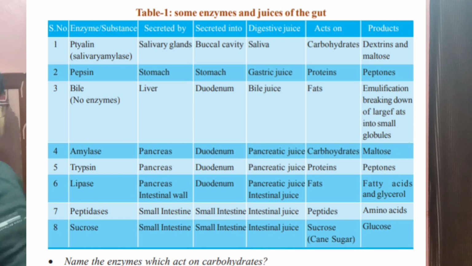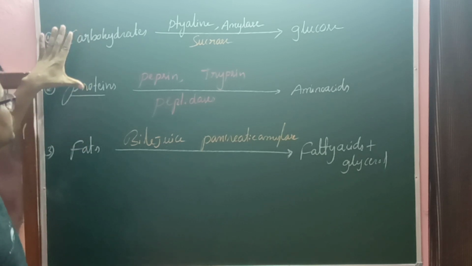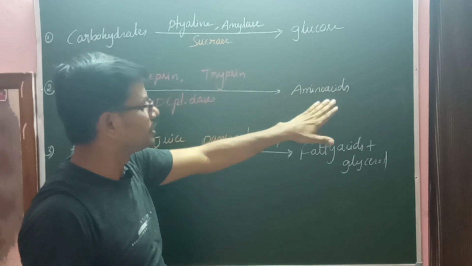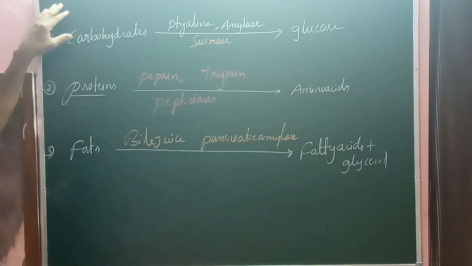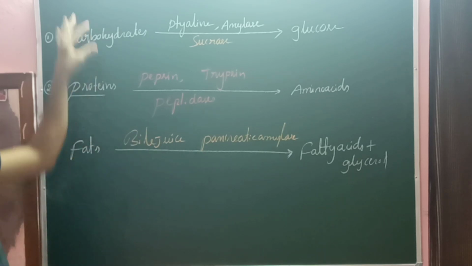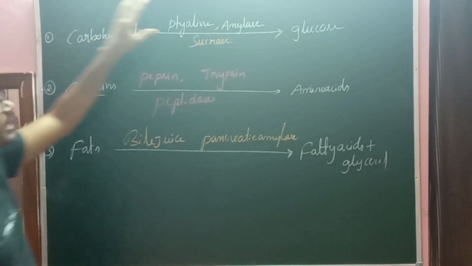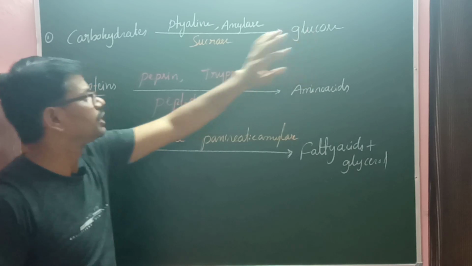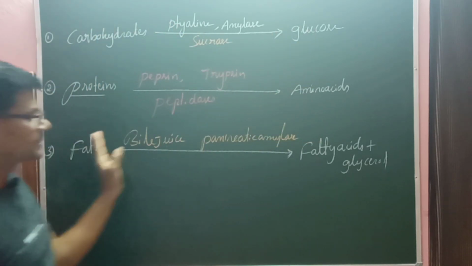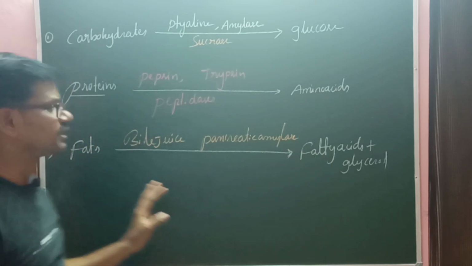To summarize, the process of digestion in human beings is the conversion of large, complex, insoluble substances into simple, soluble, absorbable substances. Simply we can say it is the breakdown of complex food material into simple form. Let us take carbohydrates are broken down into glucose, proteins are broken down into amino acids, and fats are broken down into fatty acids and glycerol.